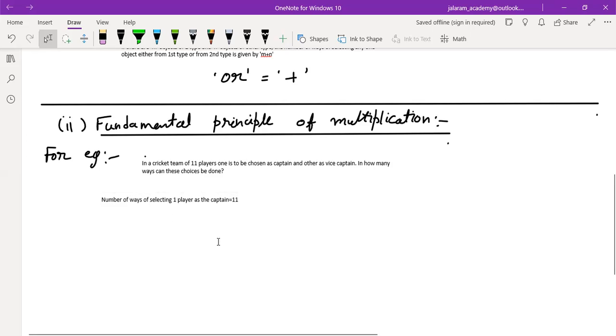After choosing the captain, we have only 10 players left. So how many ways are there to select a vice captain? 10. One player as vice captain.